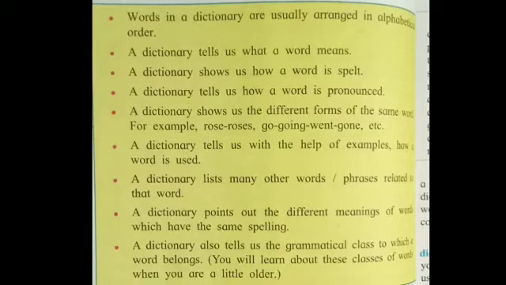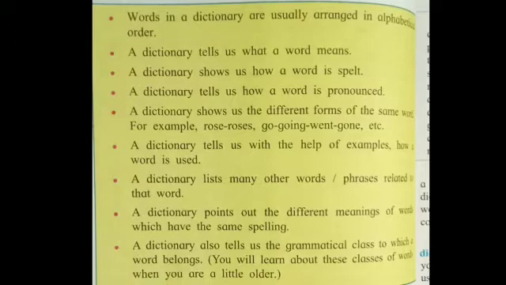A dictionary shows us how a word is spelled. A dictionary also contains the spellings of the words, and it also contains how to spell and pronounce the word. For example, BALL, ball. So there is a script which explains to you how to pronounce the word.